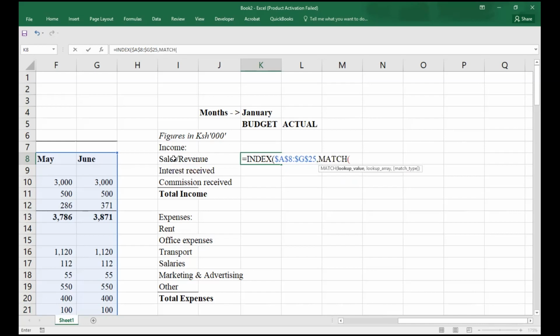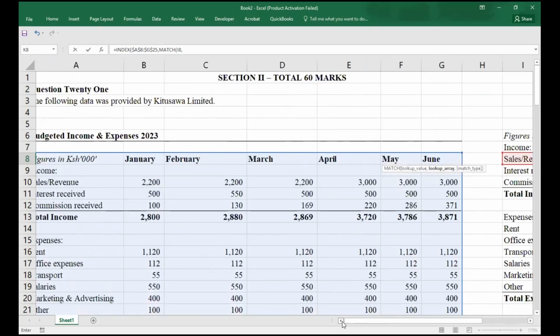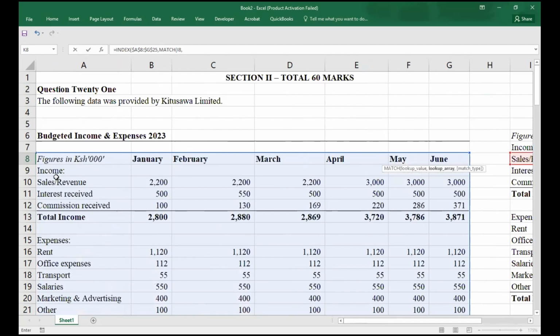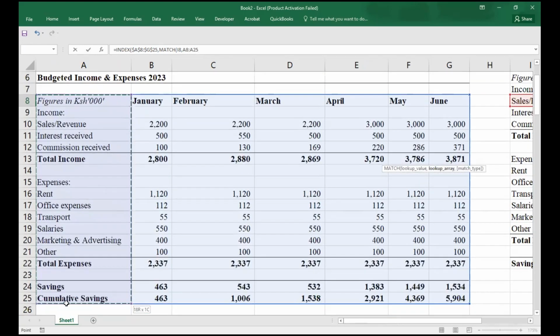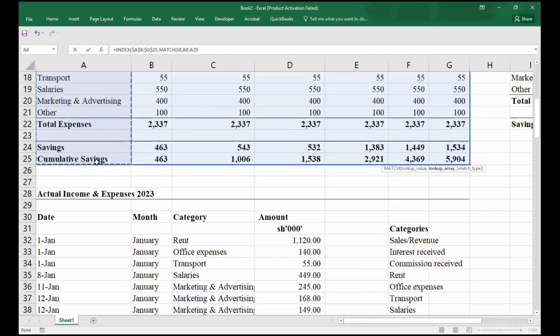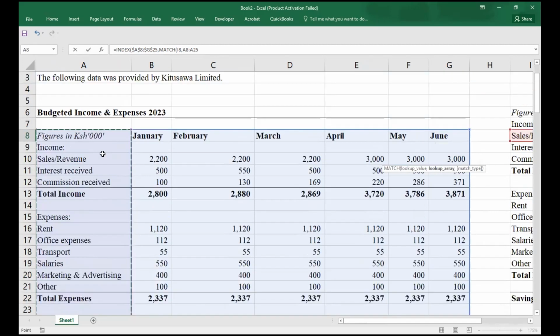Our lookup value is sales revenue, right? Comma. Our lookup array, where is this sales revenue of ours? Our sales revenue simply is located here. This is our lookup array. You know the whole set of data, but this is where our item is located in this area here, right?